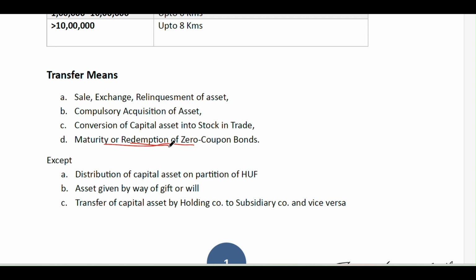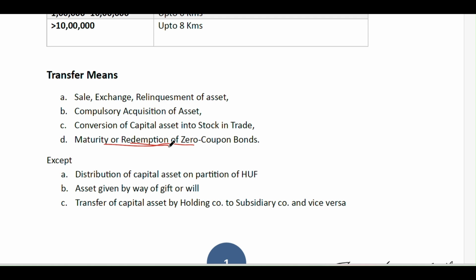There are some transactions which are not deemed to be a transfer, like distribution of the capital asset on partition of an HUF. If the HUF is partitioned, then the asset will go to the family head and their family members. So this is also not included in the transfer.